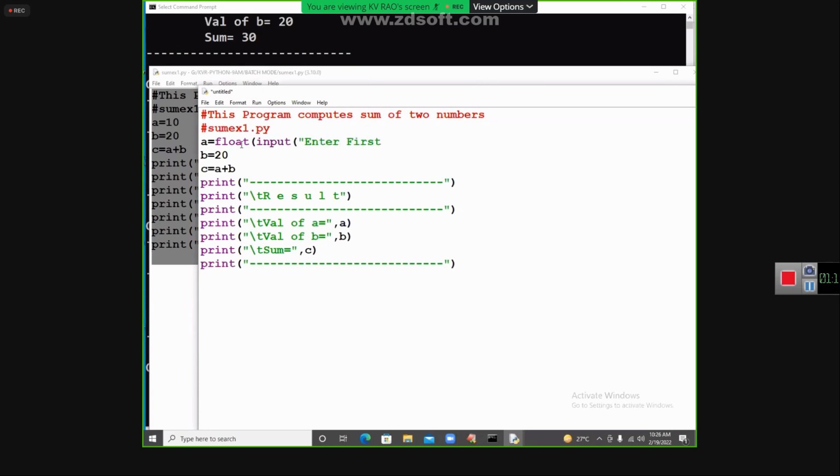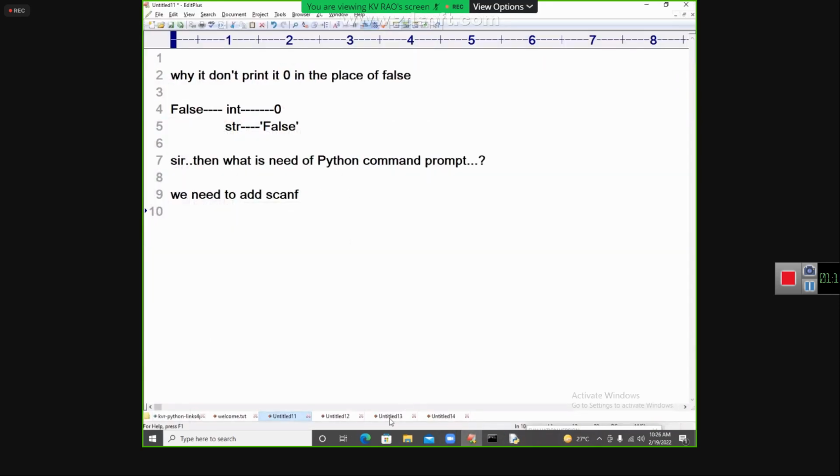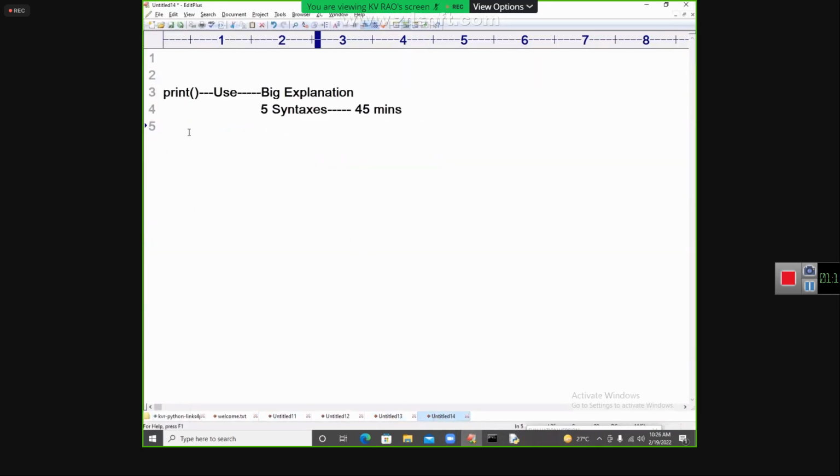Enter first value. I'm going to explain. Because I have already written one sentence here. What is that sentence? About the print statement, I am giving a big explanation, 5 syntaxes for 45 minutes. Next, there is the input function. What is the use of the input function? That is reading the data from the keyboard.